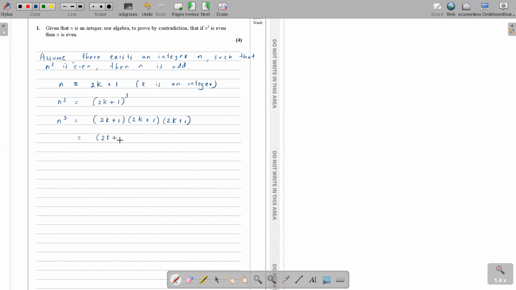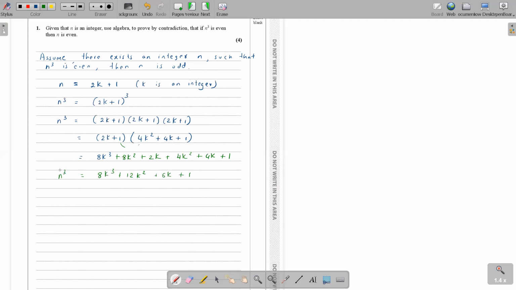So this is 2k plus 1 times, when I open this, I get 4k square plus 4k plus 1. Do you agree with that? Then 2k into 4k square is 8k cube. Then 2k into 4k is 8k square. 2k into 1 is 2k. Then 1 into 4k square plus 4k plus 1. Is this clear with what I'm doing? 8k cube, 12k square, 6k plus 1. Agreed?